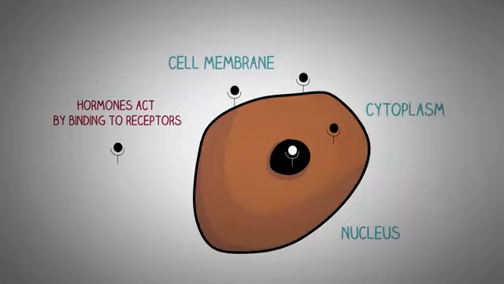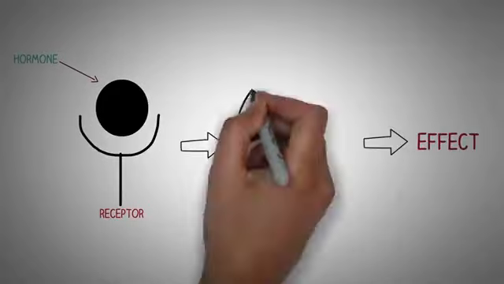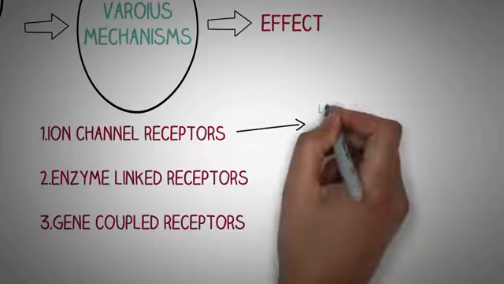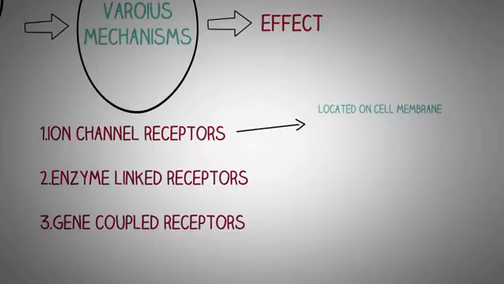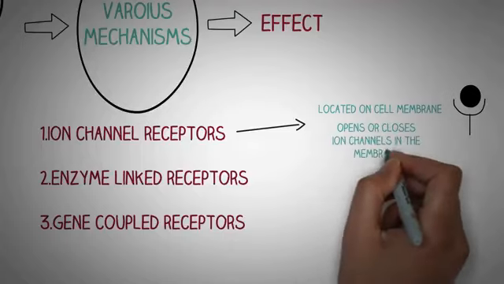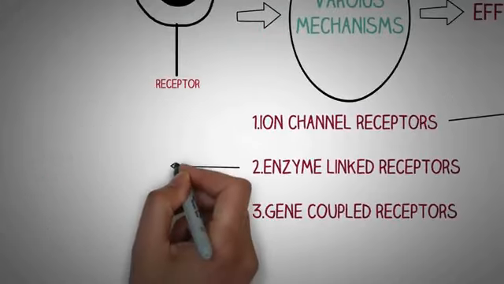Once these hormones attach to their receptors, they exert their effect through different mechanisms, which lead to the effect of the hormone. One important mechanism are the ion channel receptors. In this case, the binding of hormone to the receptor causes opening or closing of one or more types of ion channels that regulates the entry or exit of one type of ions in the cell.